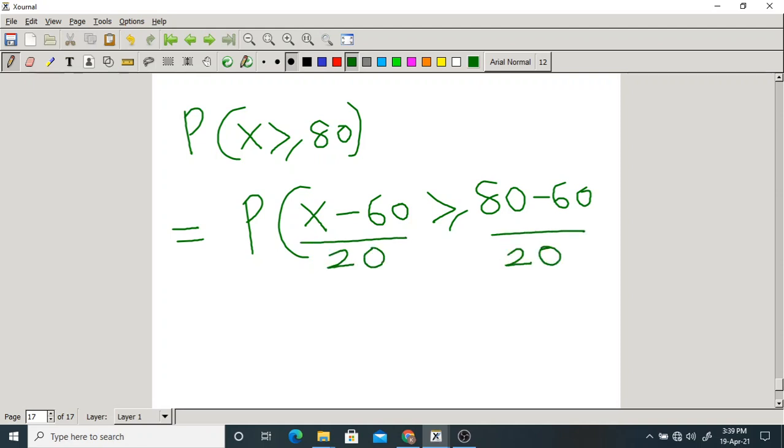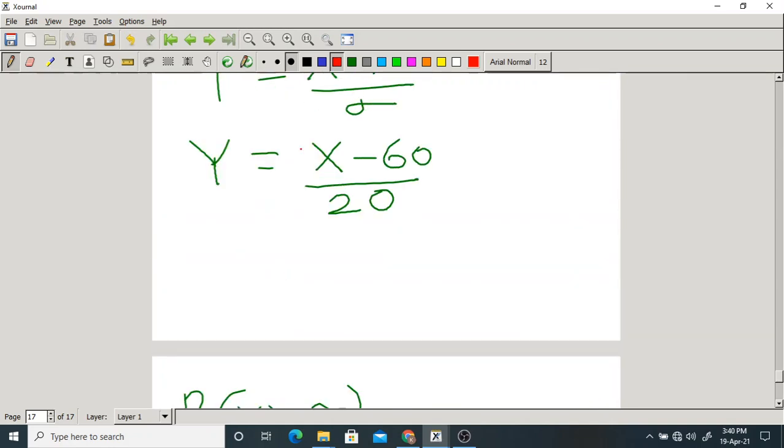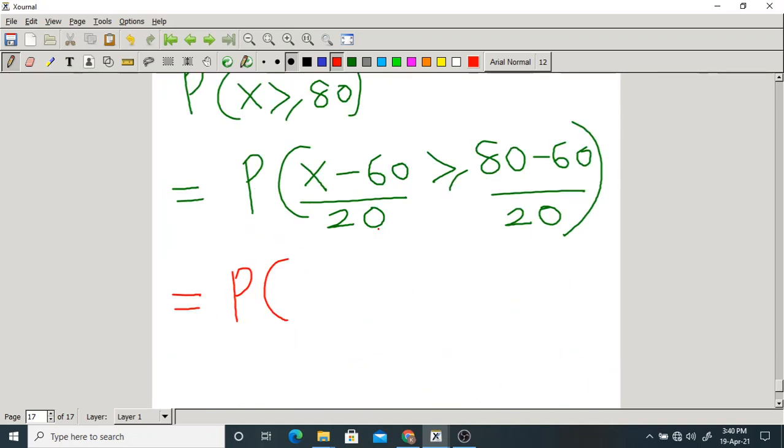I am subtracting 60 and dividing with 20 on both sides. Then what will happen? X minus 60 by 20, just now we have written, is Y. But what is Y? That is a standard normal random variable. Y greater than or equal to 20 by 20, that is 1.